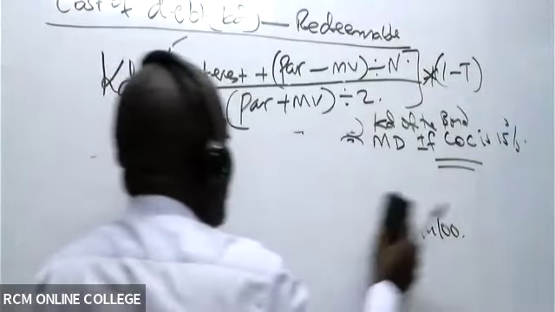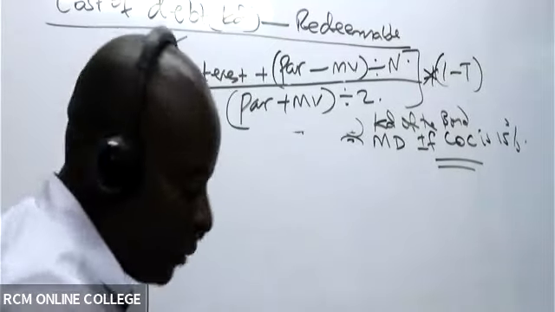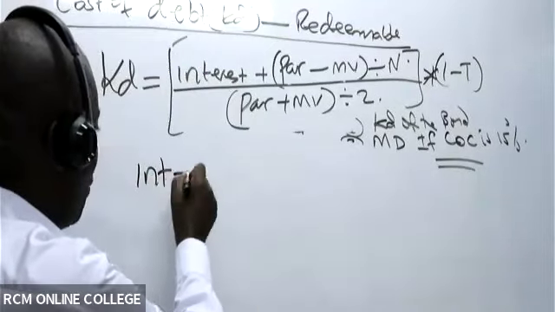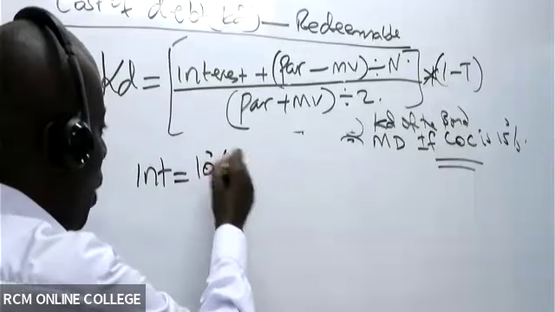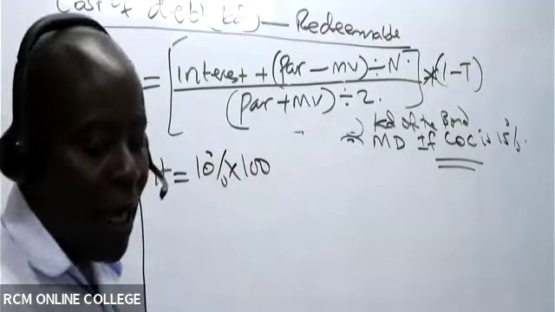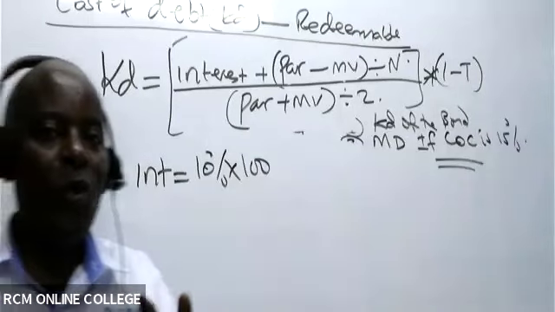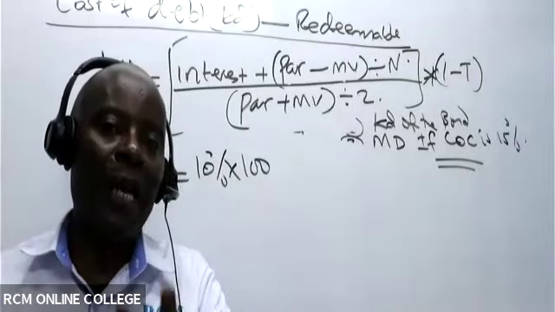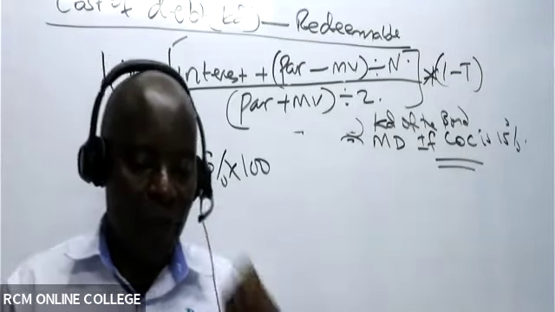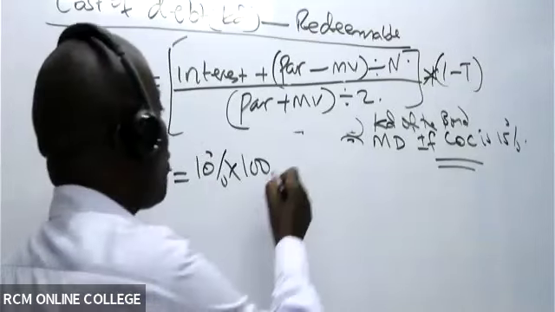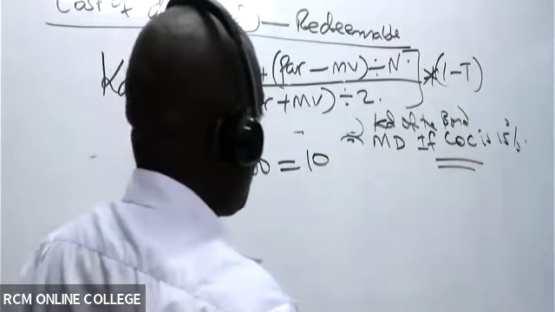What is this KD? So do we have the interest amount? So we know that the interest will always be equal to the coupon times the par value. Interest rate has never been multiplied with the market value. It is the 10% times the par value. So this gives me 10 like that.